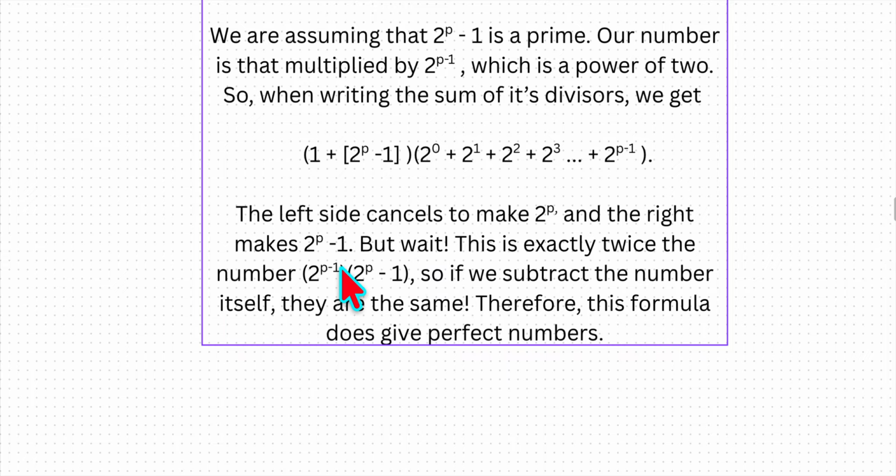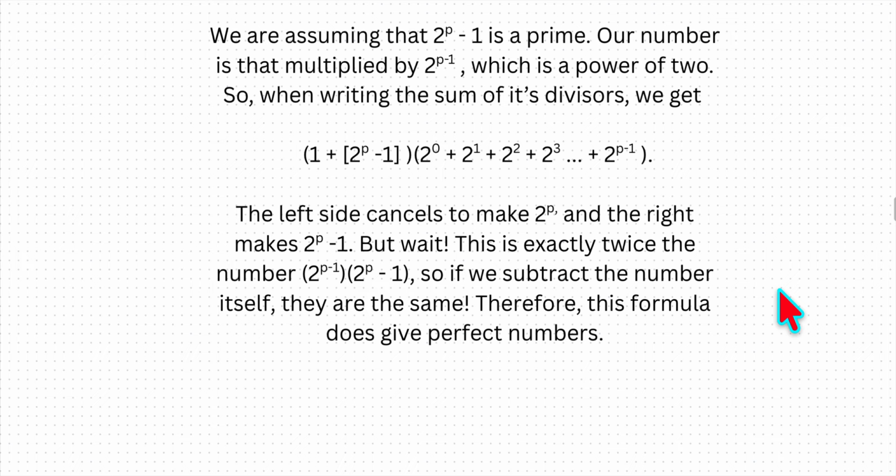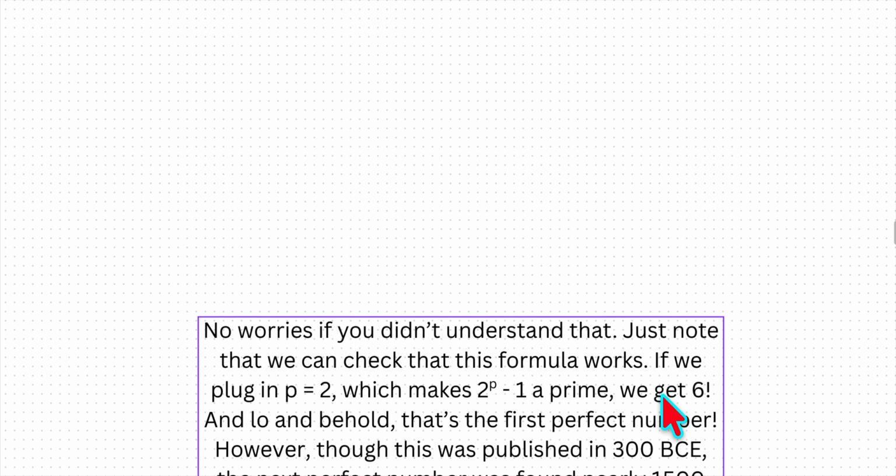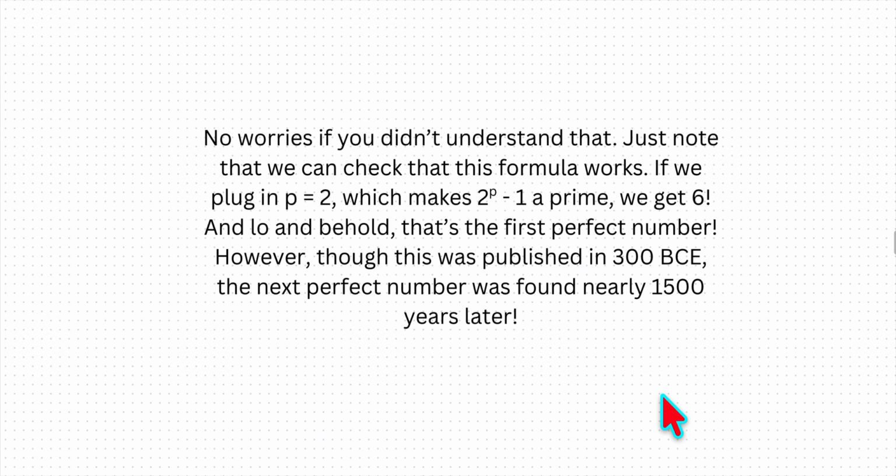2 to the p times 2 to the p minus 1 is exactly twice the number. So if we subtract the number from itself, they are the same. Therefore, this formula does give perfect numbers. No worries if you didn't understand that. Just note that we can check that this formula works.